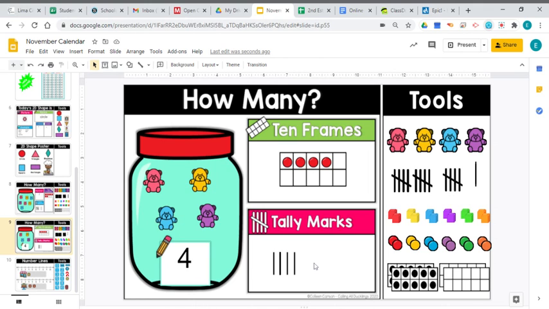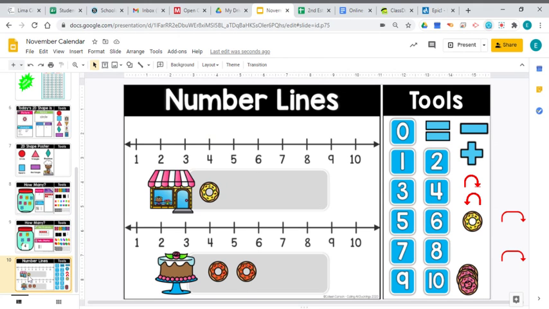And the last thing that we're going to do with calendar is talk about one more again, because that can be a tricky subject. When you are doing one more, that means that you're taking the number that you have and you are just adding one more to it to get the next counting number.